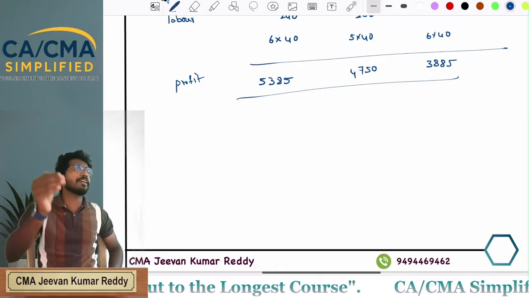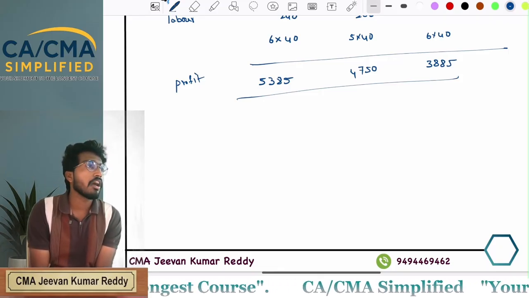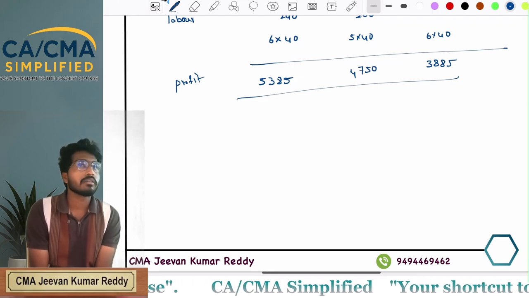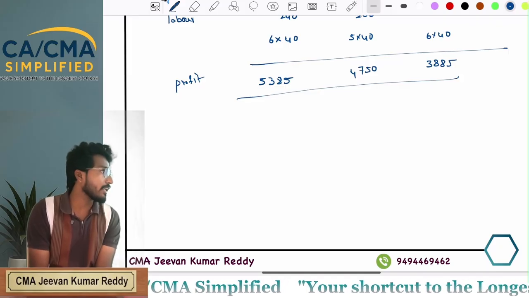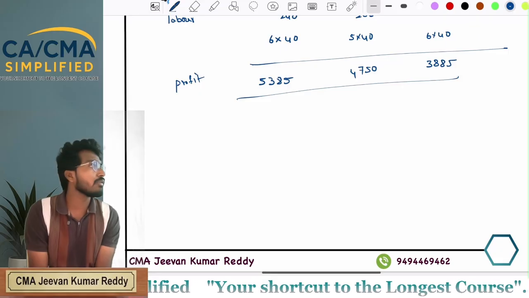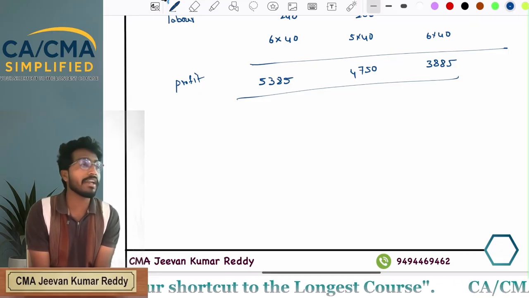Now, how to maximize the profit? By allocating the land to carrot, beetroot and potato, you will get the maximum. So, how to allocate this land?